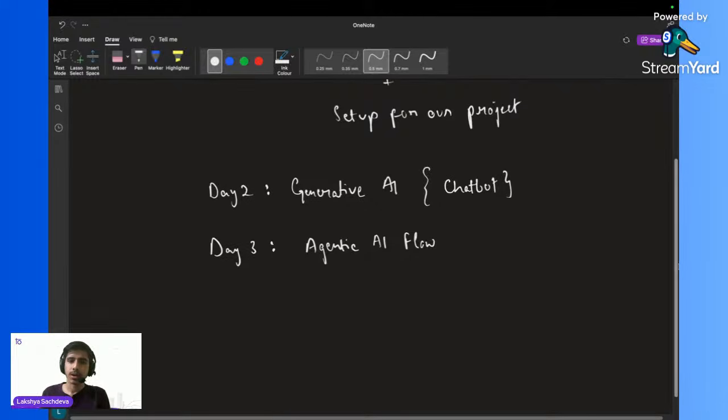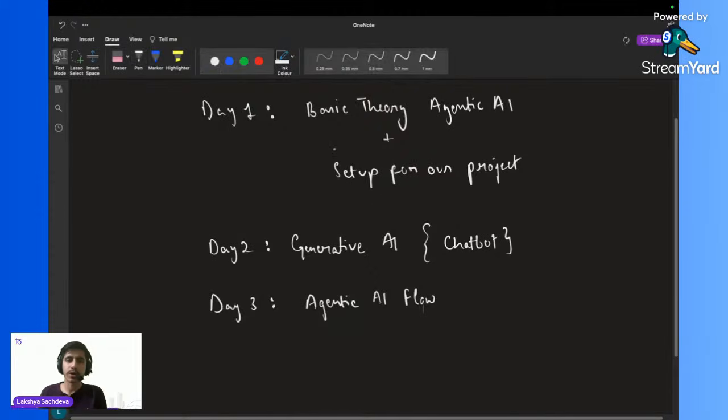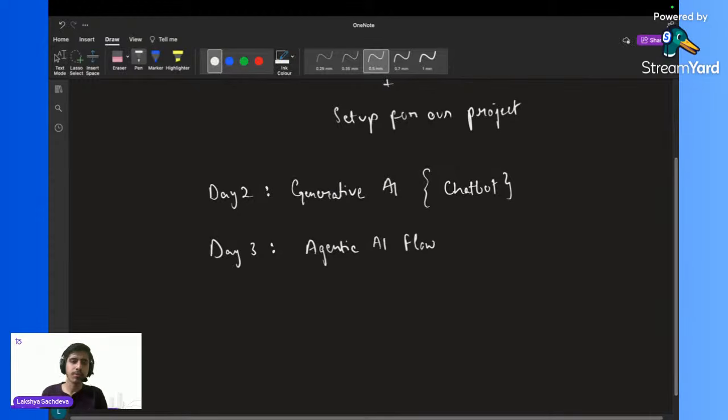Like on day 1, we will not do coding stuff that much. We will just get a basic understanding of Agentic AI and set up our project. And on day 2, we will be doing the coding for a chatbot thing. A basic chatbot, generative chatbot. But on day 3, we will start with the coding for our project.